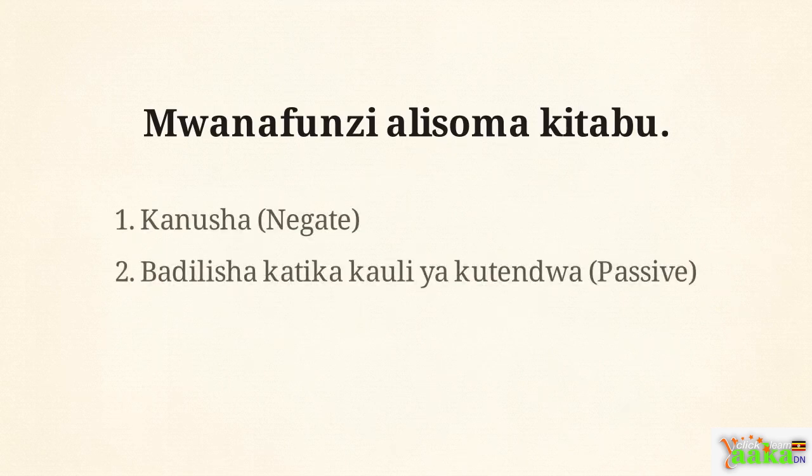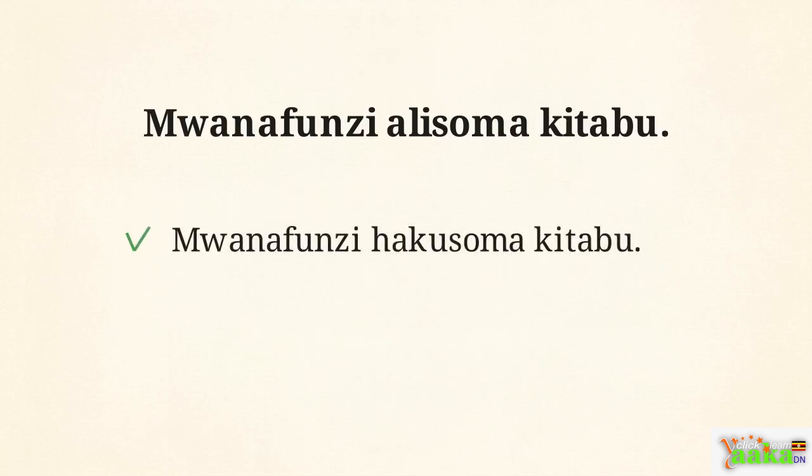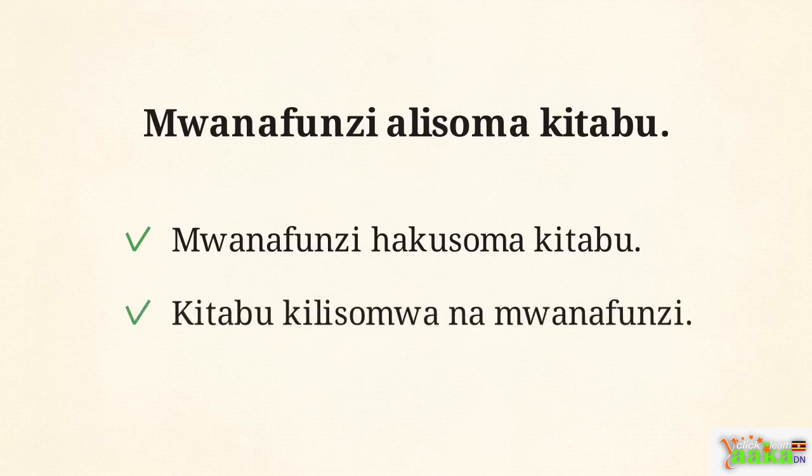Now try it yourself. Pause the video and look at this sentence. Wanafunzi alisoma kitabu. First, make it negative, then rewrite it in the passive voice. The negative form is wanafunzi hakusoma kitabu. The passive form is kitabu kilisomwa na mwanafunzi.